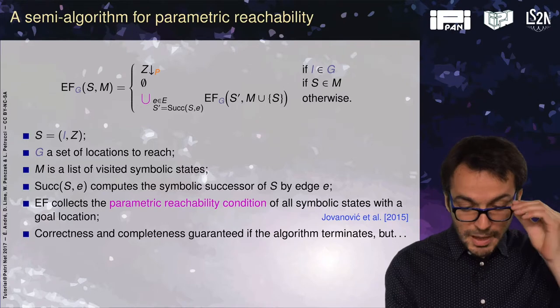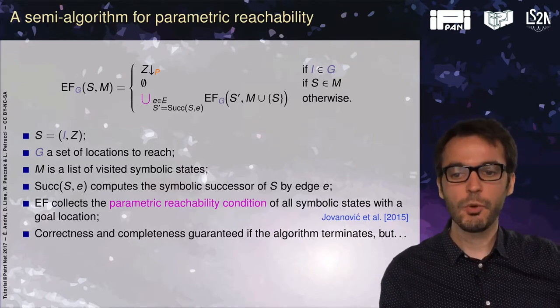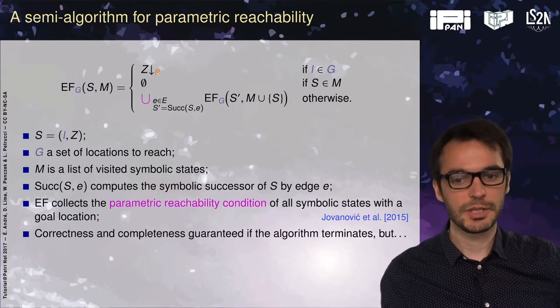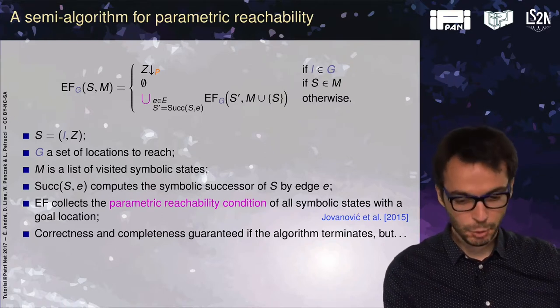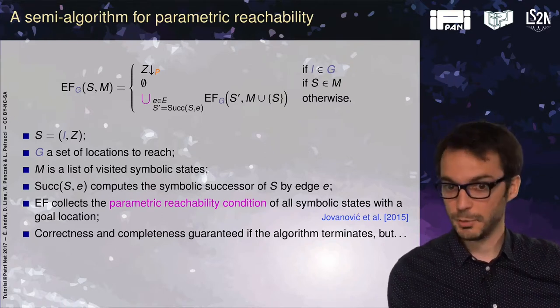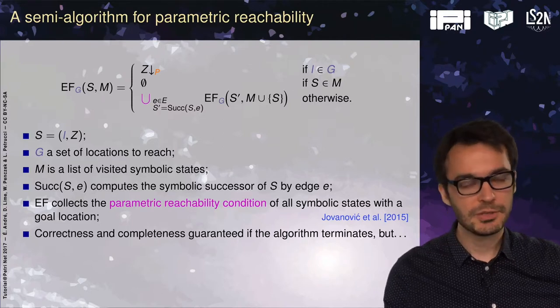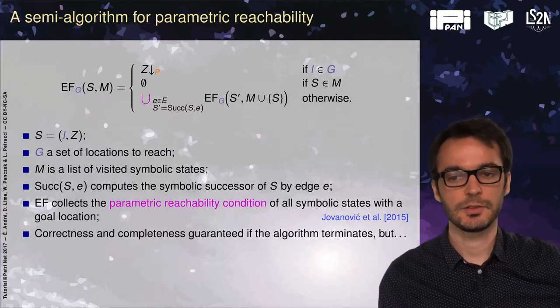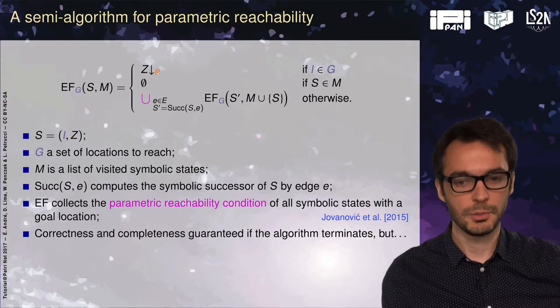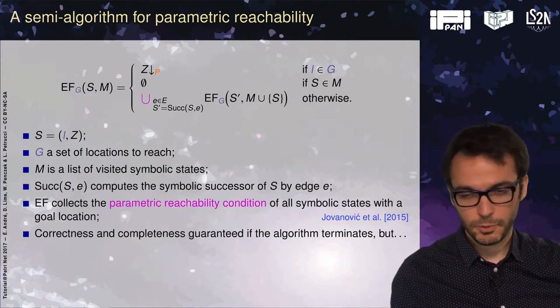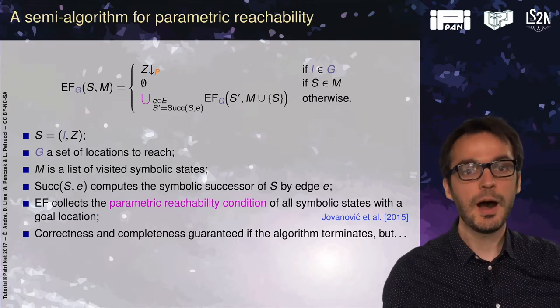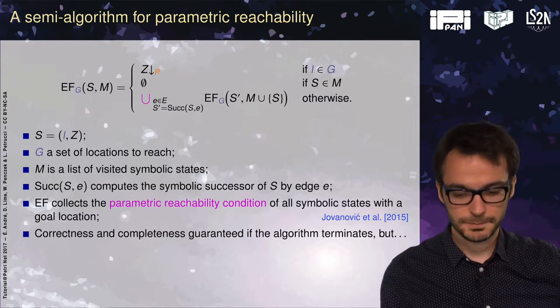So EF collects the parametric reachability condition of all the symbolic states with a goal location. If the algorithm terminates, it is correct. There is no bad valuation returned, meaning all the valuations synthesized are such that the goal locations are reachable, and it is complete. All the valuations for which we can reach the goal are inside the returned constraint.